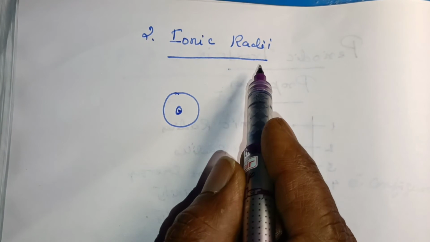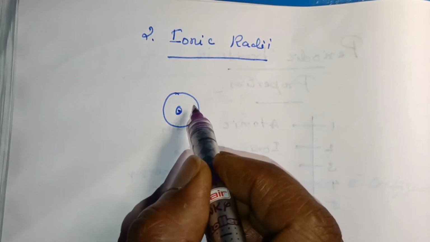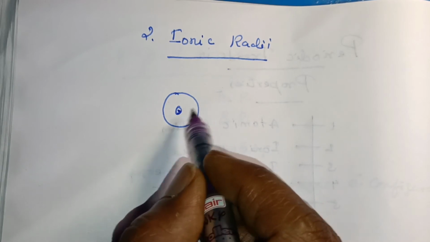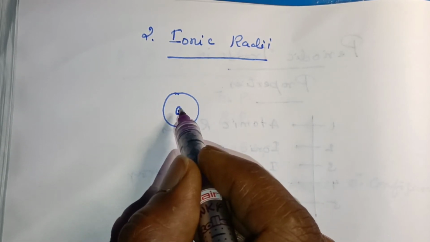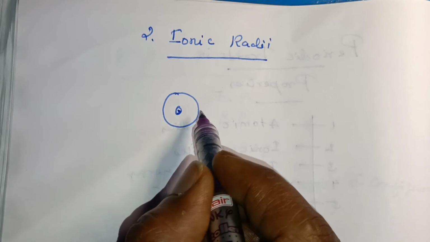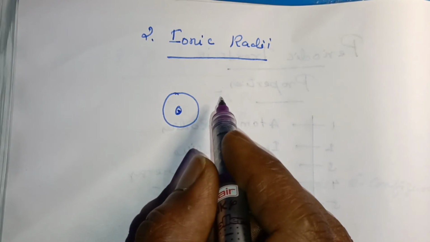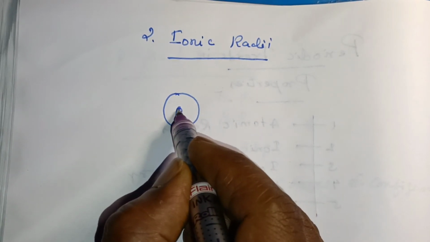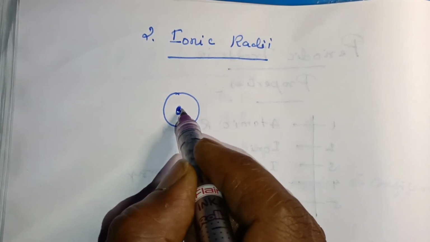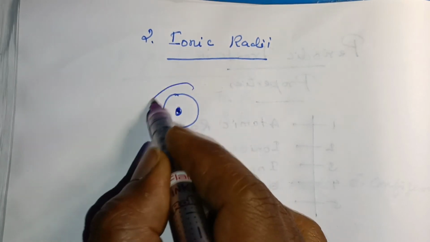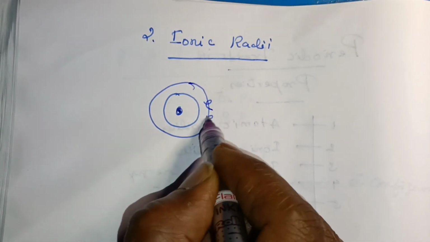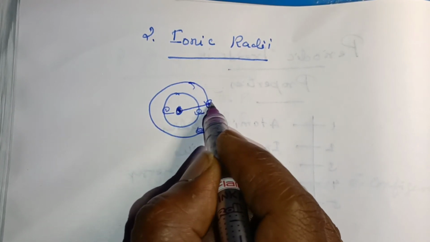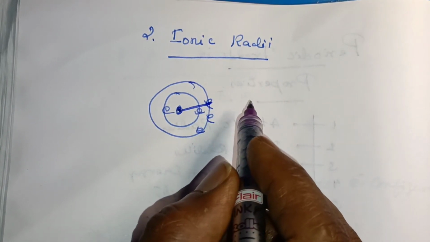Ionic radii, the second point. The definition is the distance from the center of the nucleus of the ion up to the point where it influences the electron cloud. For example, this is the ionic nucleus. Where the electron cloud density is maximum, that is the distance we can calculate.